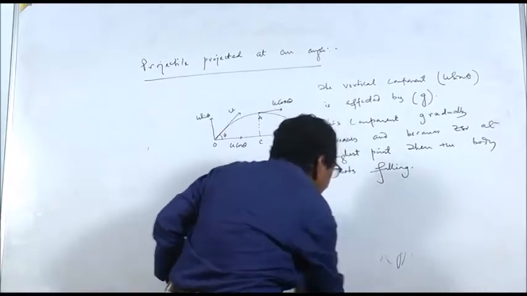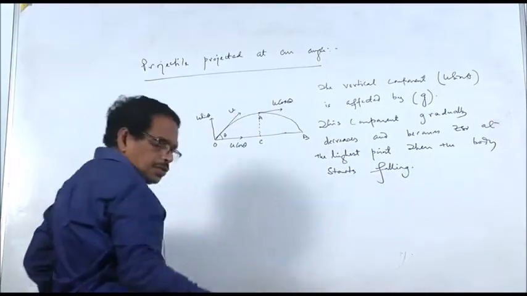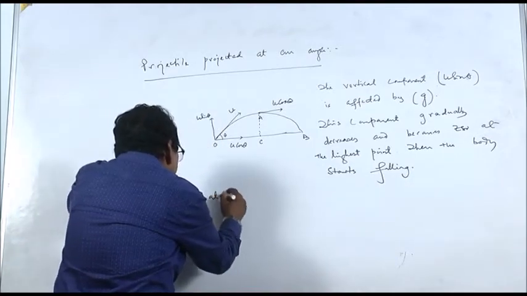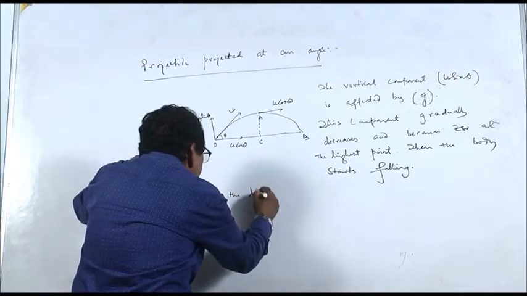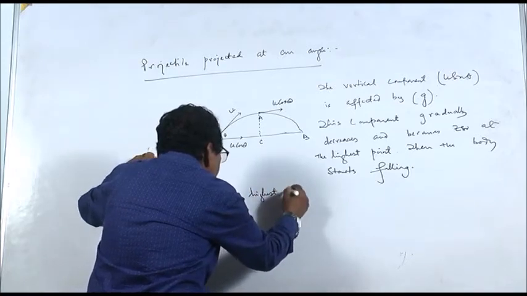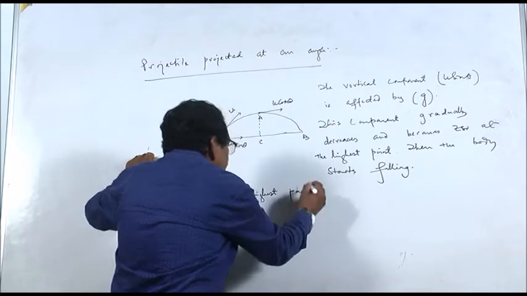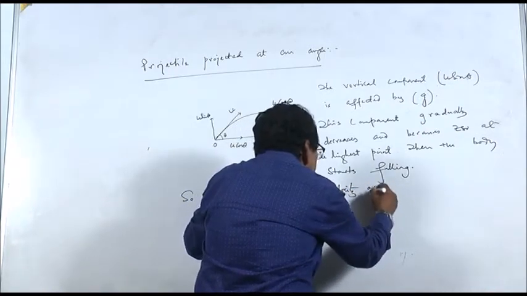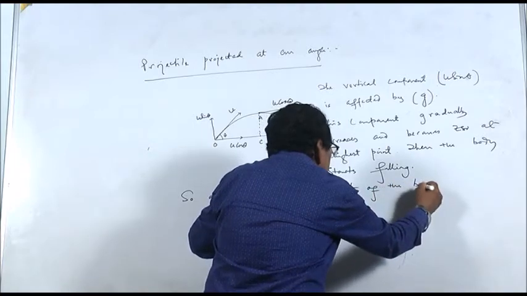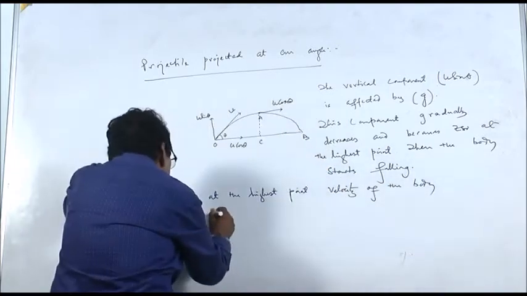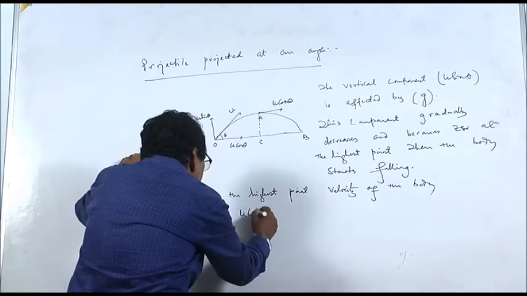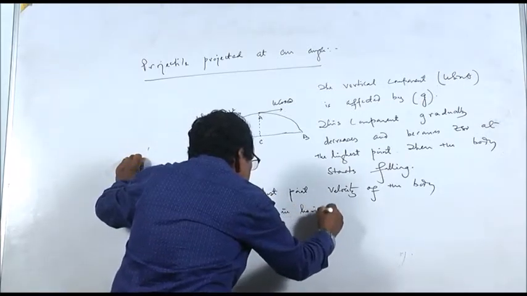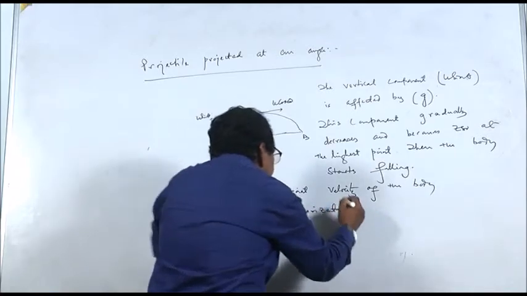At the highest point, the velocity of the body is u cos theta in the horizontal direction.